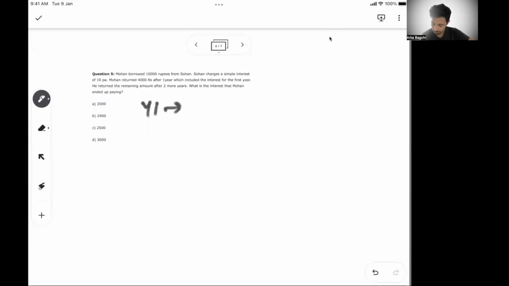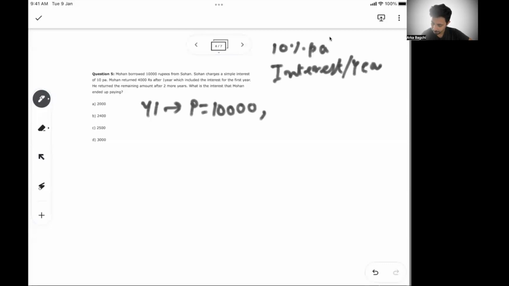So year 1, Mohan borrowed 10,000. So in year 1, principal is 10,000, and at a 10% per annum rate, your interest per year is 1,000 rupees.